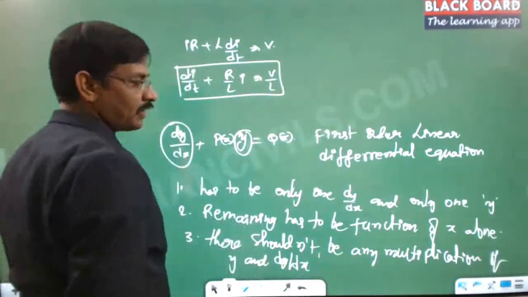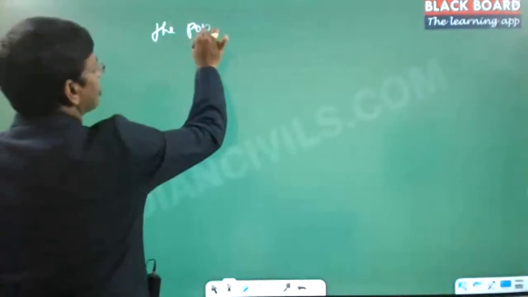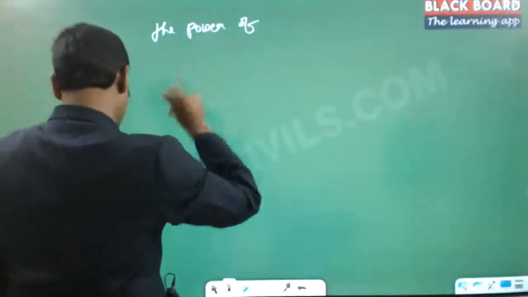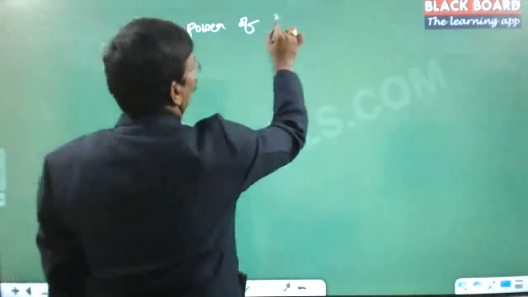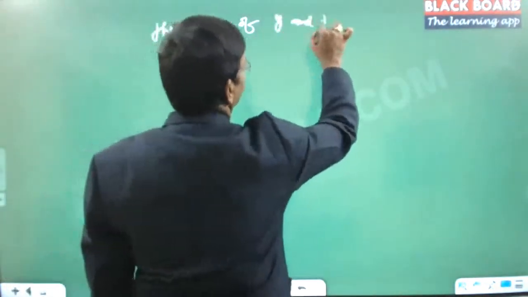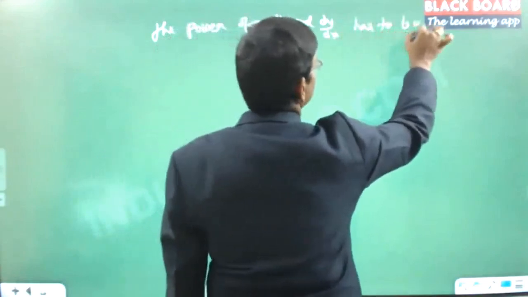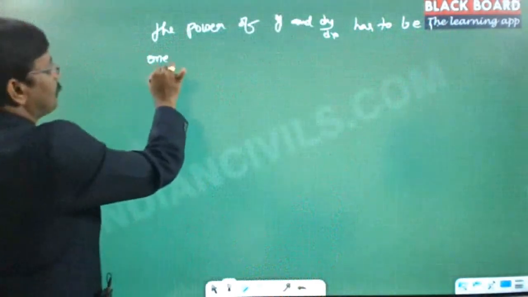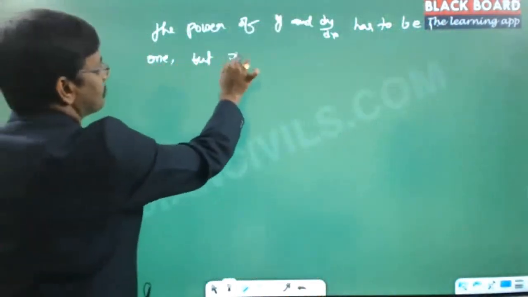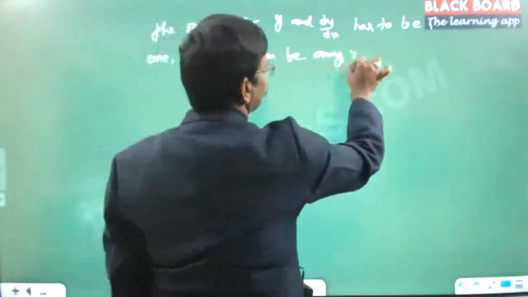And the power of these variables, y and dy by dx, also has to be 1. But x can be any function. Any random function. There is no limit on that.